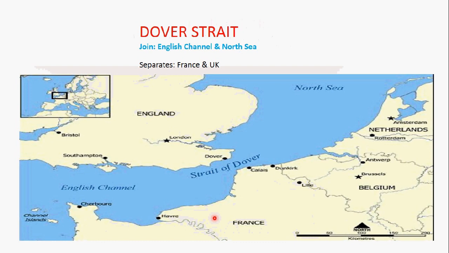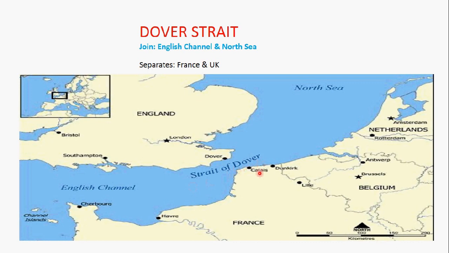Another strait is Strait of Dover. Dover Strait joins North Sea and English Channel. Here is North Sea and downward is English Channel. So English Channel and North Sea are joined by Strait of Dover.